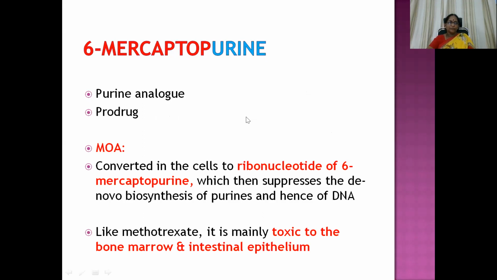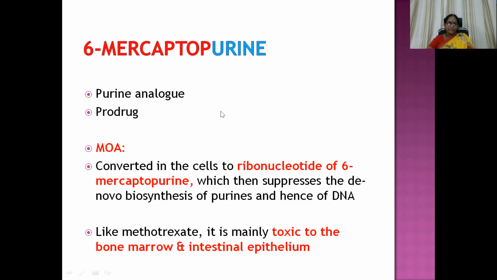This is 6-mercaptopurine. It acts like a prodrug, which is a purine analog. Urine, I have marked with a different color, so this is having some clinical application. Let us see that. The mechanism of action of this molecule is that it is converted in the cells to ribonucleotide of 6-mercaptopurine, which then suppresses the de novo biosynthesis of purines and hence of DNA. So 6-mercaptopurine gives rise to ribonucleotide of 6-mercaptopurine. So that is very simple.